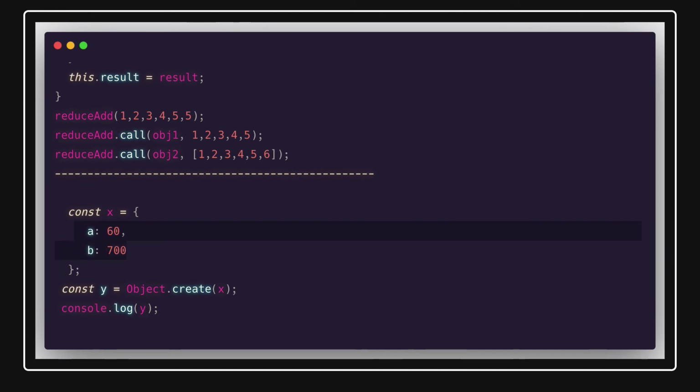So if we try hasOwnProperty for a and b on y, it will return false. Okay, that is the difference with hasOwnProperty. And if you do console.log('a' in y), it will return true because the property is there, but not its own.